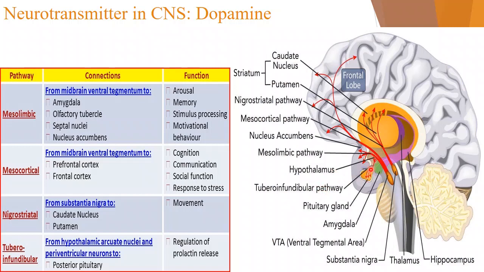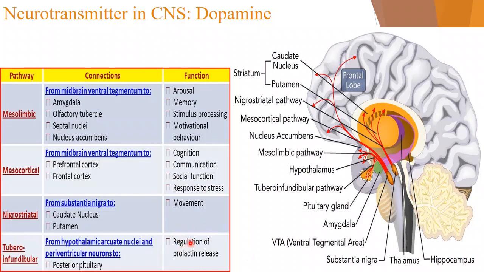All the pathways where dopamine circulates have different functions. For example, the mesolimbic pathway is responsible for arousal, memory, stimulus processing, and motivational behavior. The mesocortical pathway handles cognition, communication, social functions, and response to stress. The nigrostriatal pathway handles movement. The tuberoinfundibular pathway regulates prolactin release, the hormone release.